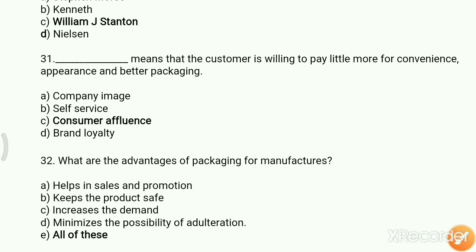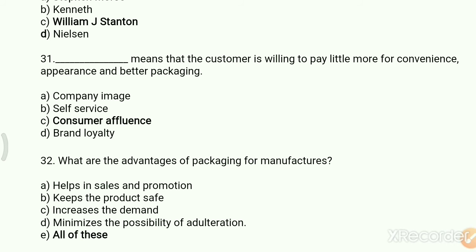Next question: means that the customer is willing to pay a little more for convenience, appearance and better packaging. The option A, company image, B, self-service, C, consumer affluence, D, brand loyalty. The right answer is consumer affluence.